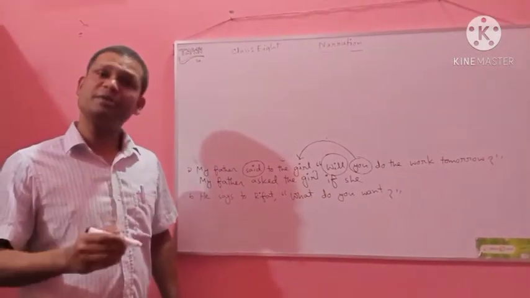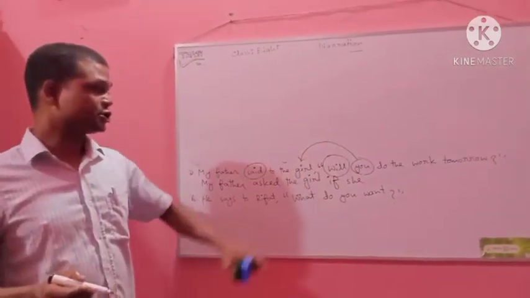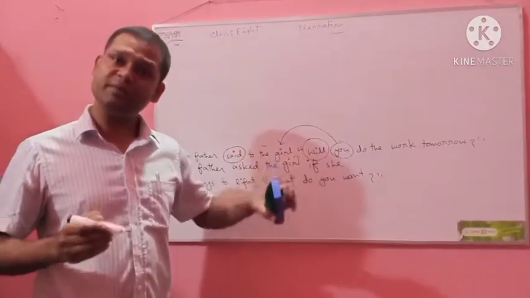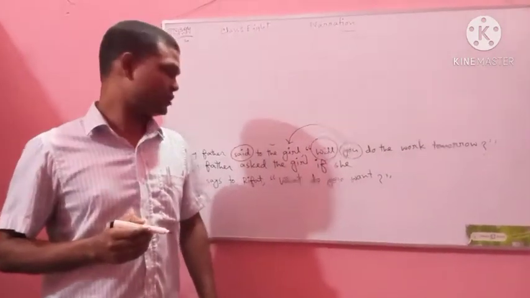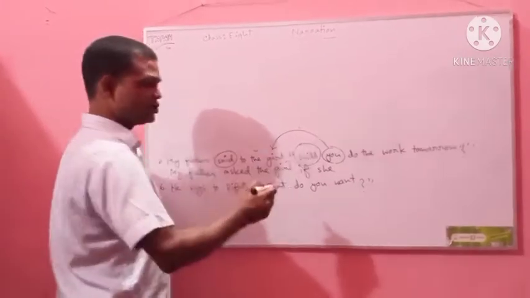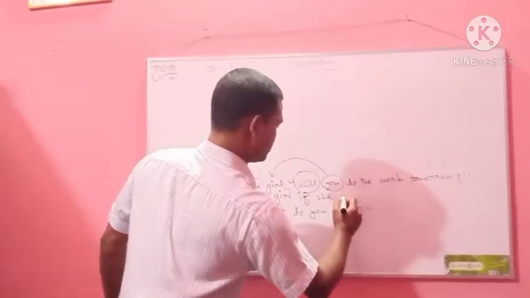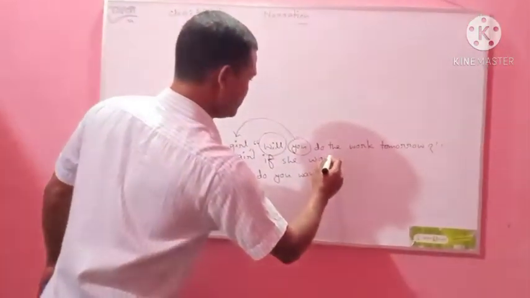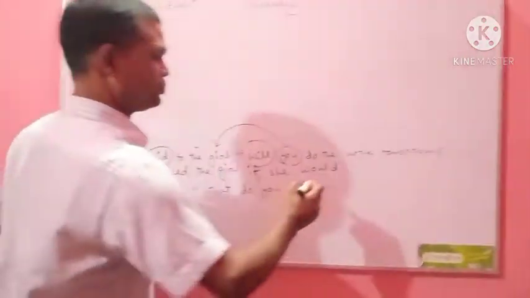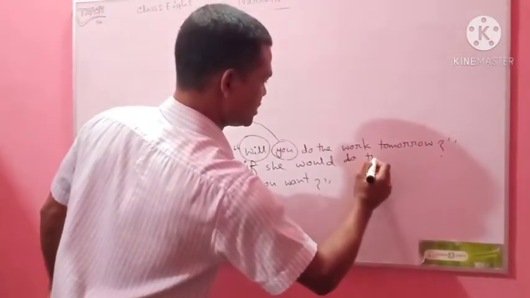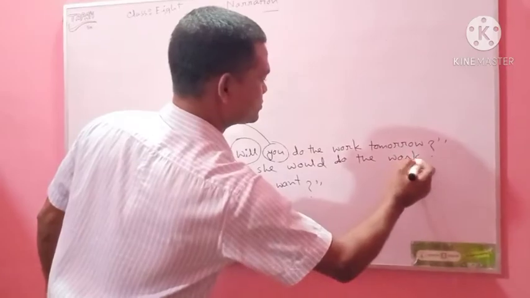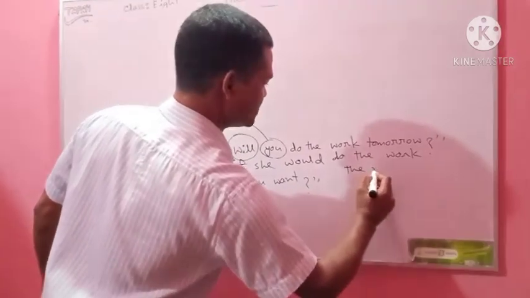Here the reporting verb is of past tense. So the reported speech will be corresponding past tense. Okay. That's why will be converted to would. Do the work the next day.